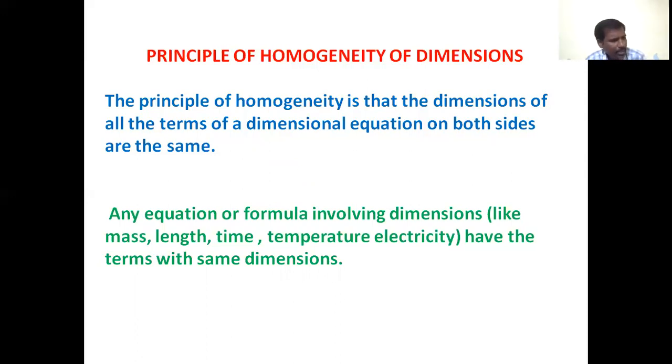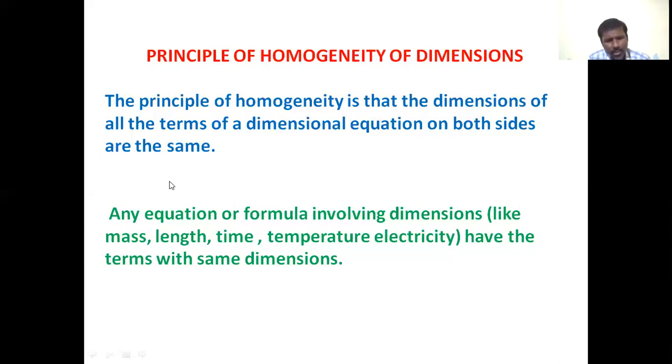That is nothing but, in a given equation, all the terms consist of the same dimensions on both sides of the equation. That is called the principle of homogeneity. Any equation or formula involving dimensions like mass, length, time, temperature, electricity have terms with the same dimensions.